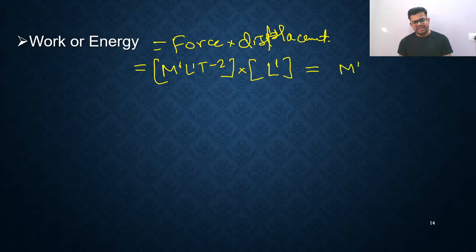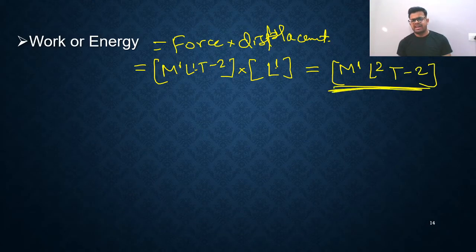M1 single, L1 here and L1 here. When two quantities of the same type multiply, their powers are added. So L1 plus 1 means L2. Last, T minus 2. So the answer is M1 L2 T minus 2. So this is the formula.